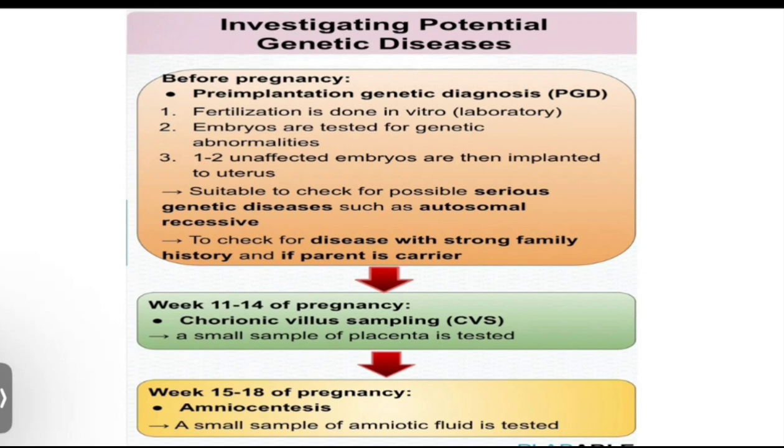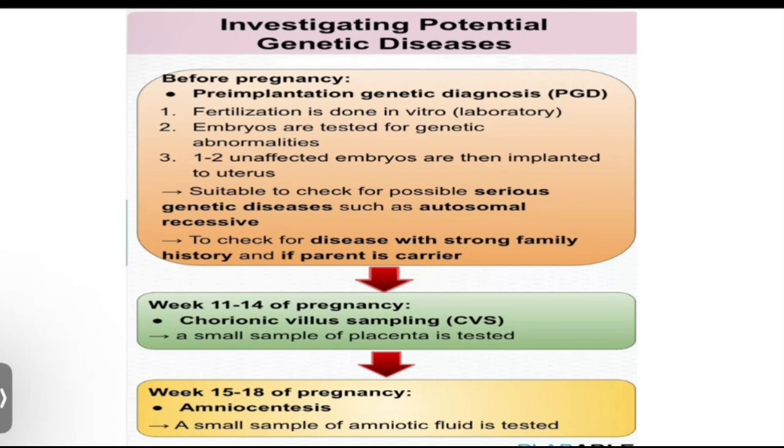And if the patient comes in the first trimester, week 11 to 14 of pregnancy, at that time we would do a chorionic villus sampling. And relatively towards the second trimester, in week 15 to 18, just remember these weeks of pregnancy. From 11 to 14, we do CVS, which is chorionic villus sampling. From 15 to 18 of pregnancy, we do an amniocentesis in order to investigate for a potential genetic disease.